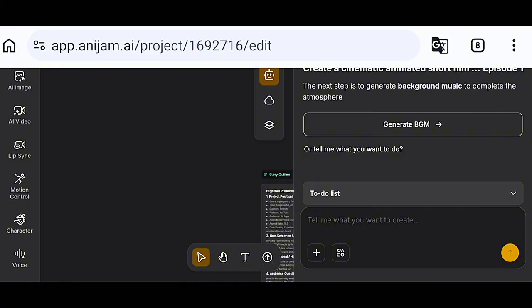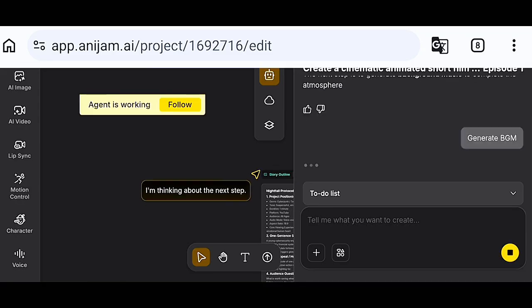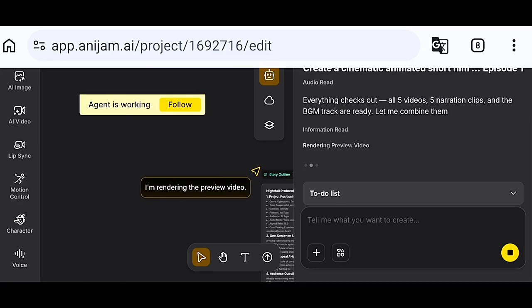Now it's asking me to add the background music, and of course, yeah, I want the background music, but you can actually do without the background music. It's optional. That's why it says, or tell me what you want to do. So for me, I think I want the background music. So guys, it's combining my video. Immediately I click on preview video.